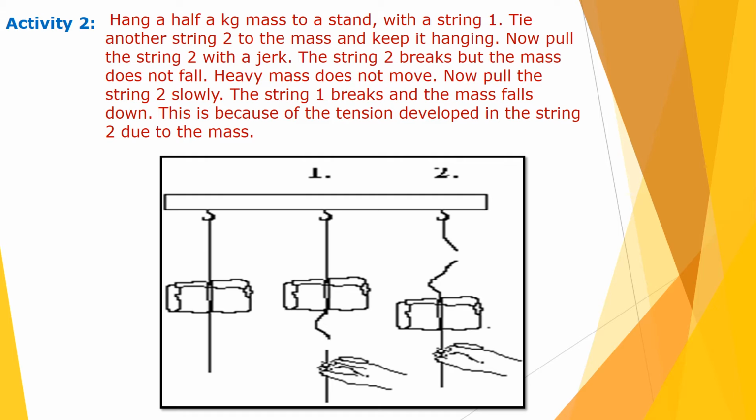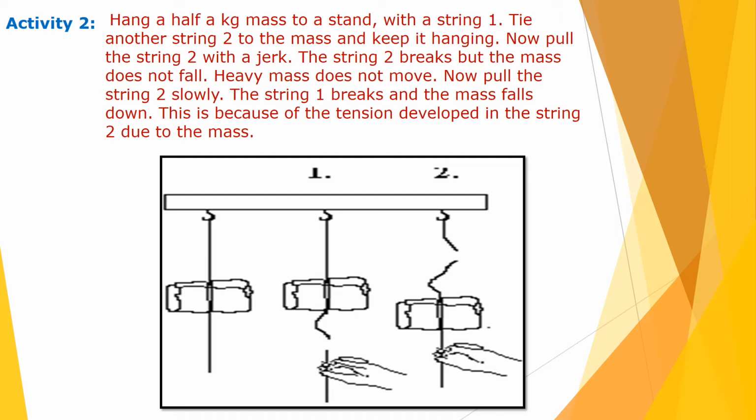Now let us see, children, the second activity. You have to take half kg of mass, and tie it to a string first. Then afterwards you have to take another string and tie it to the same mass, and that mass should be hanging. Okay. Now pull string 2 with a jerk. Then string 2 breaks, but the mass does not fall. So obviously when you are pulling that second string, this string will break, but this mass will not fall.